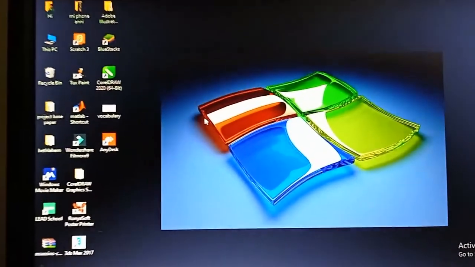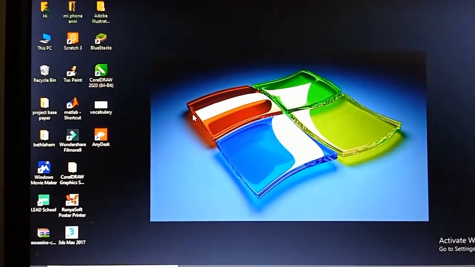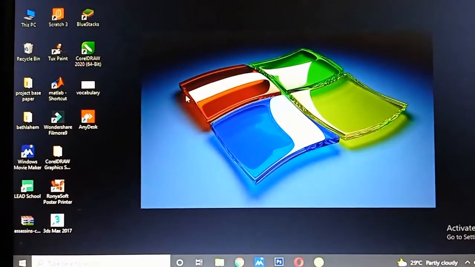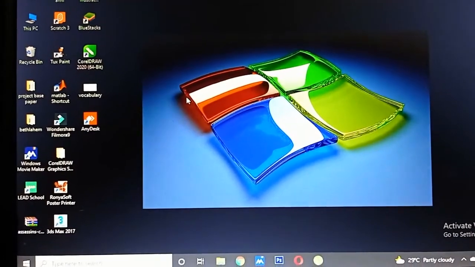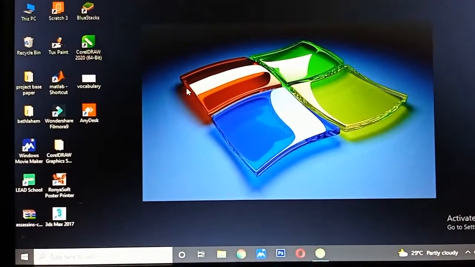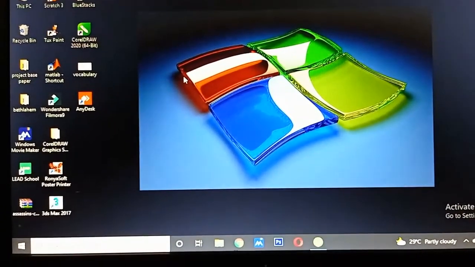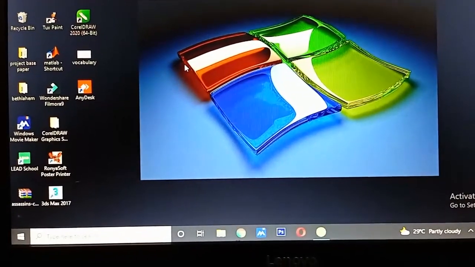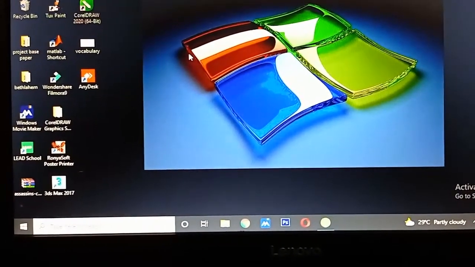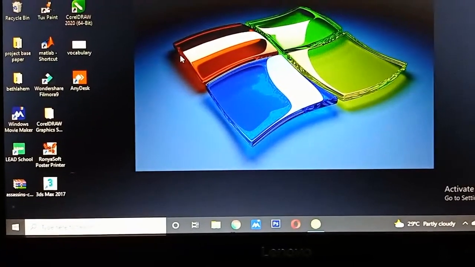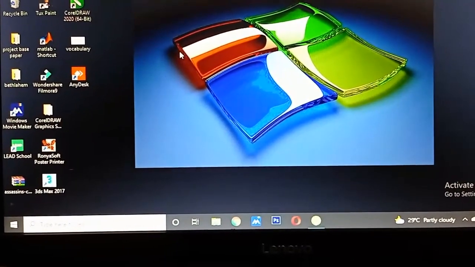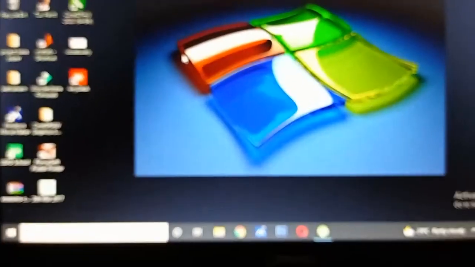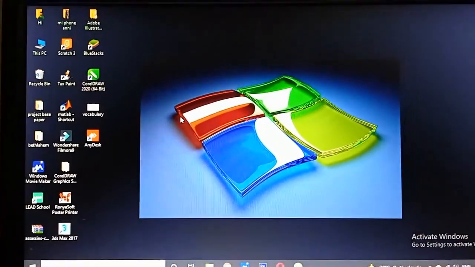So children, this is the desktop screen. First, the operating system is loading, that is called booting. The next screen is the login screen, and the next one is the sign in screen. In that sign in screen you can type the password. And next, this is the desktop screen.